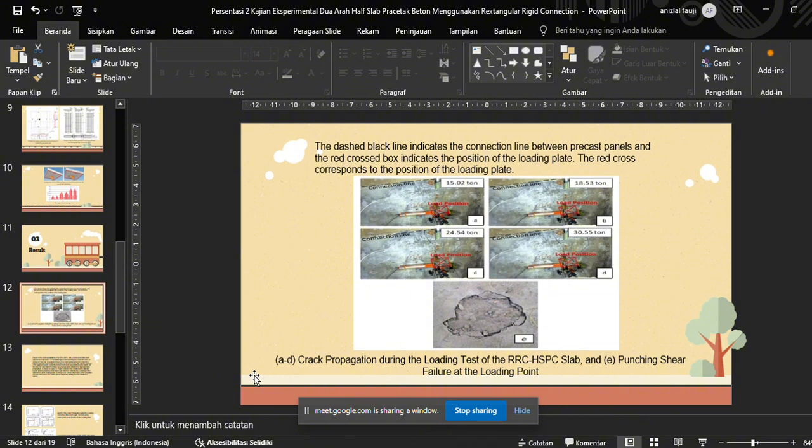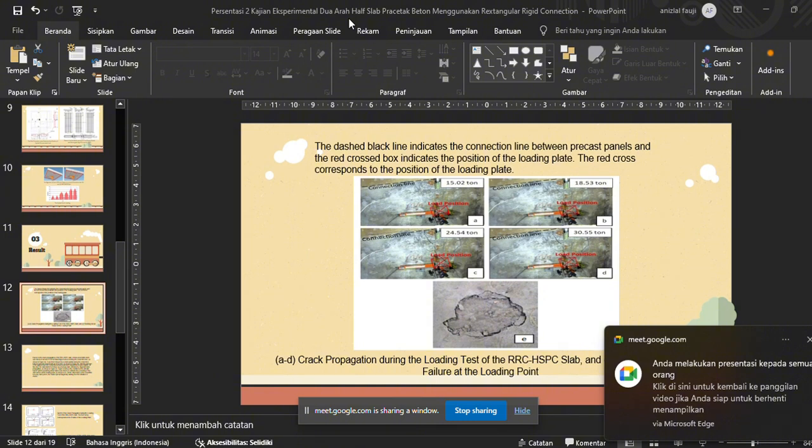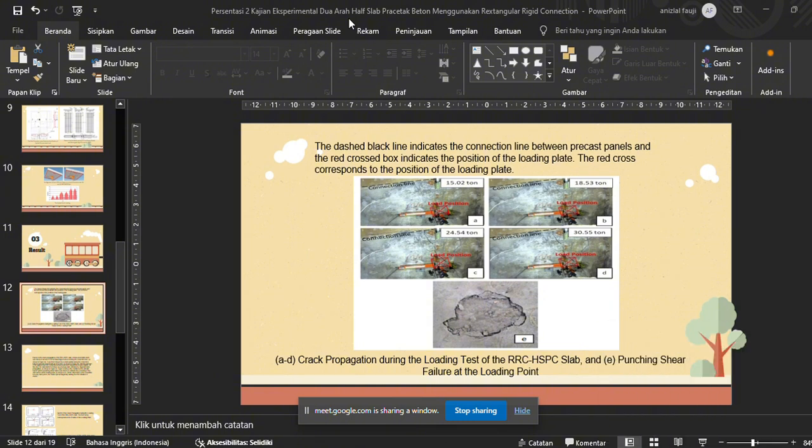Okay, for the result of this research, the dashed black line indicates the connection line between precast panels, and the red crossed box indicates the position of the loading plate.